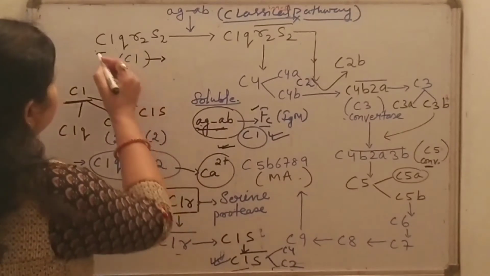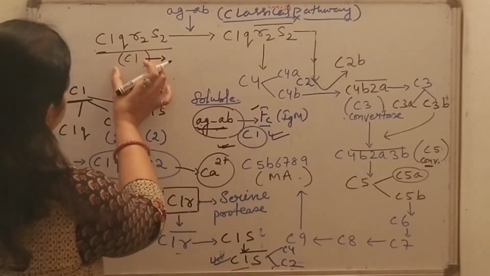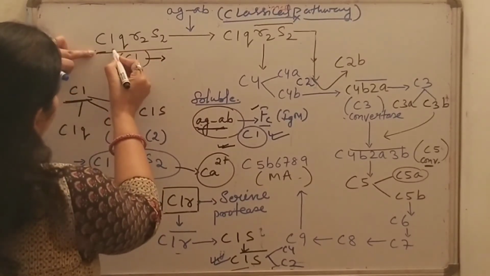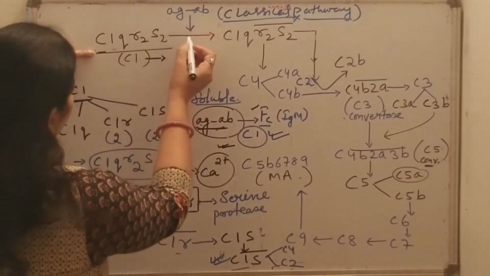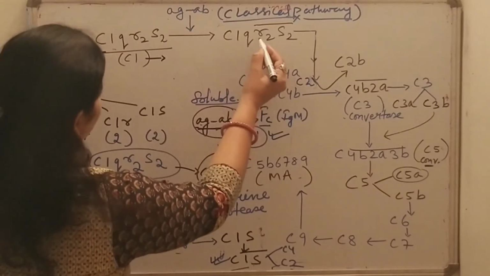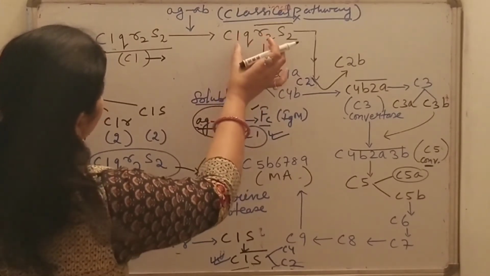Now, this C1q-R2S2 is the components of the C1 complement protein. The C1q of C1 binds to the antibody in an antigen-antibody complex, and then C1R is activated, which is a protease enzyme that cleaves C1s.